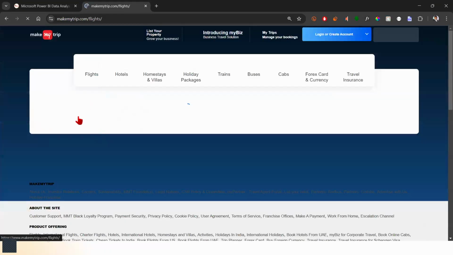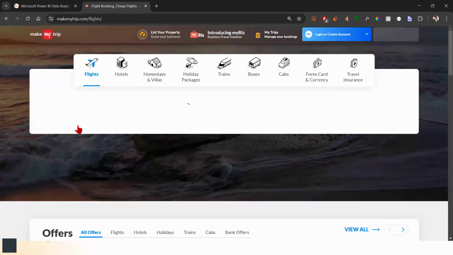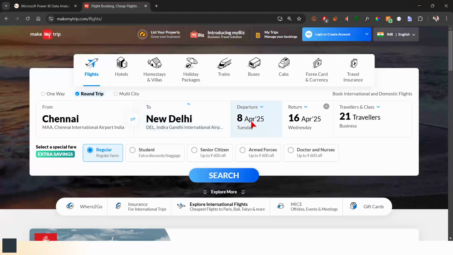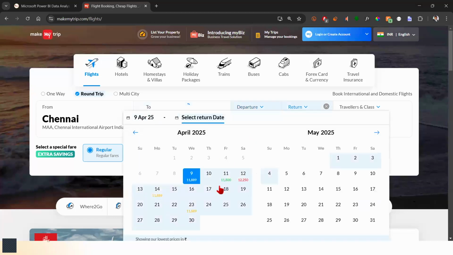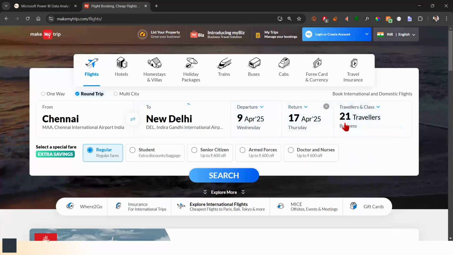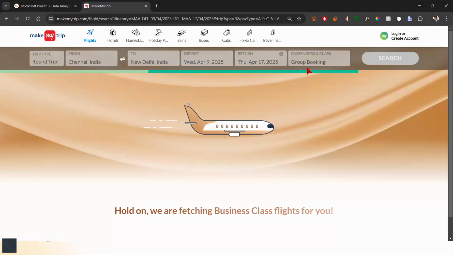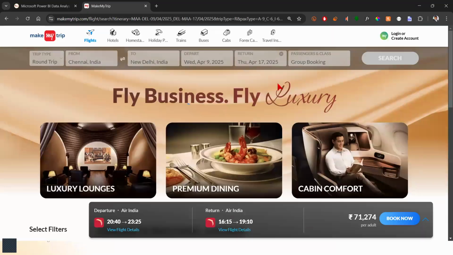So let's just do this one more time. Let's just say I want to go from Chennai to New Delhi, and that's going to be a different date altogether. Let's do it this way, with the same number of passengers. So it's going to be a different search criteria. It's going to do its thing. And you can see there was a bit of a delay, right?